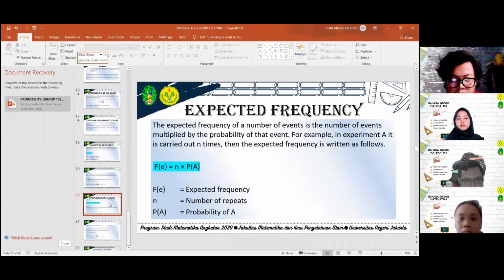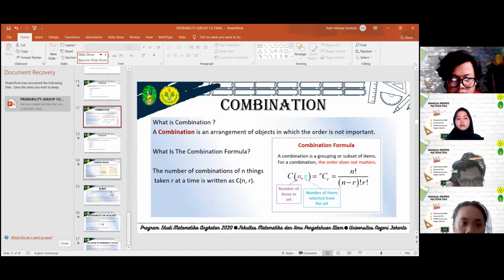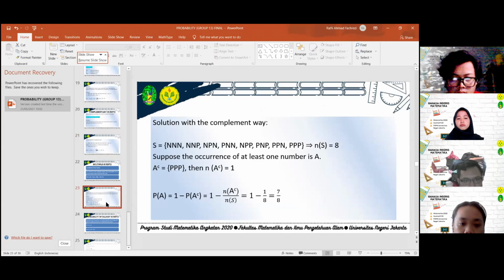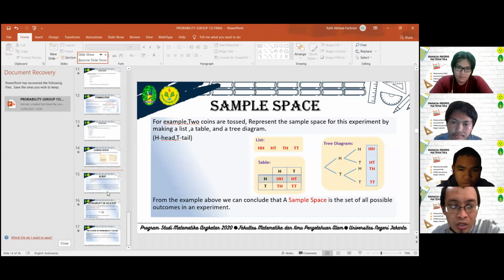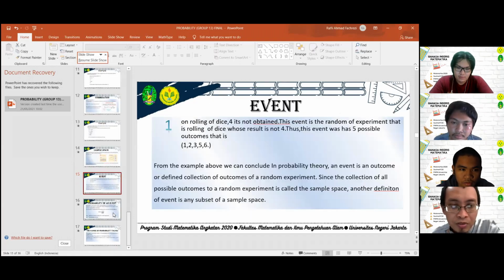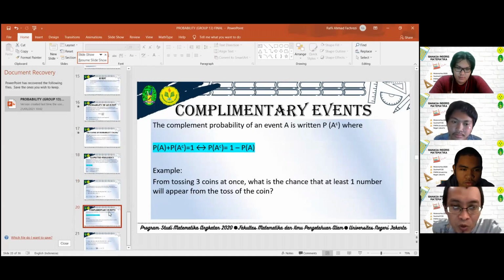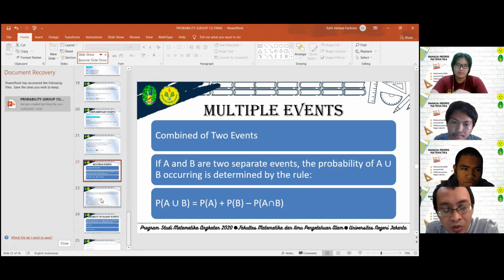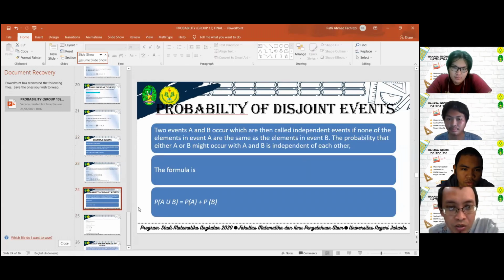If we find a problem like that, what is the first thing to do to solve the problem? Sometimes we don't use a formula directly to solve a probability problem, I think. But if we need a formula, we should know which formula we can use to solve the exercise.